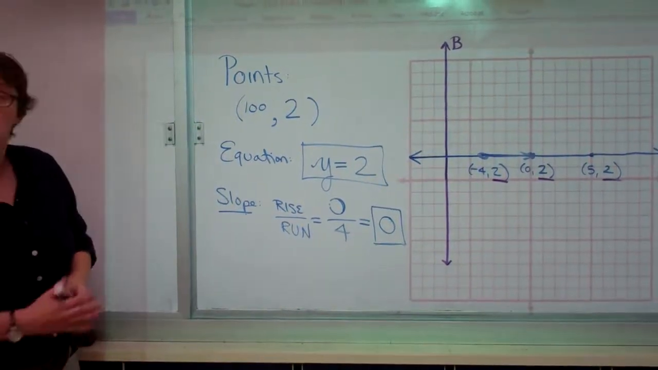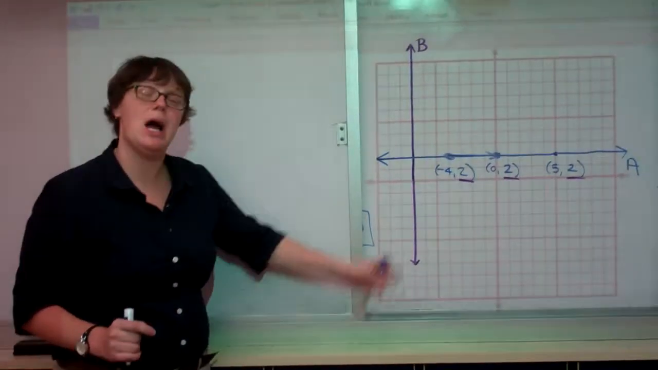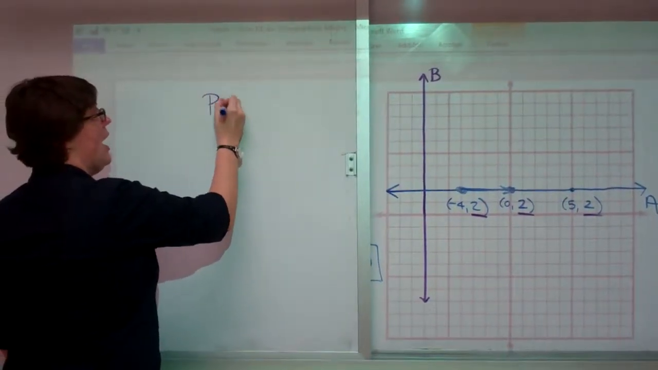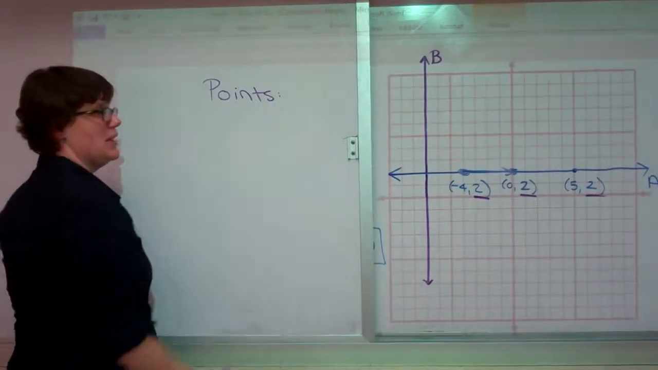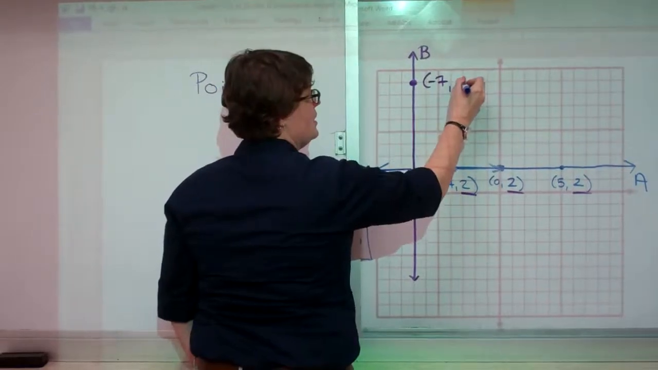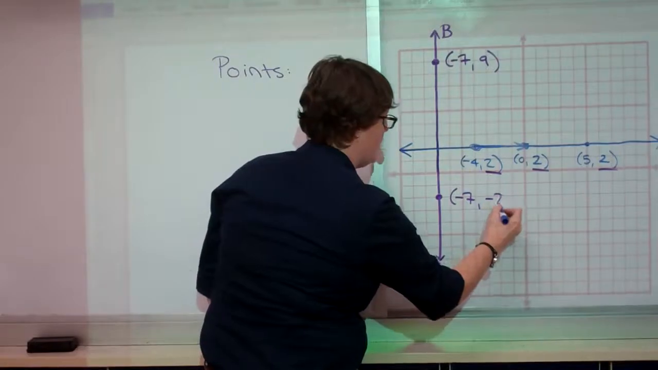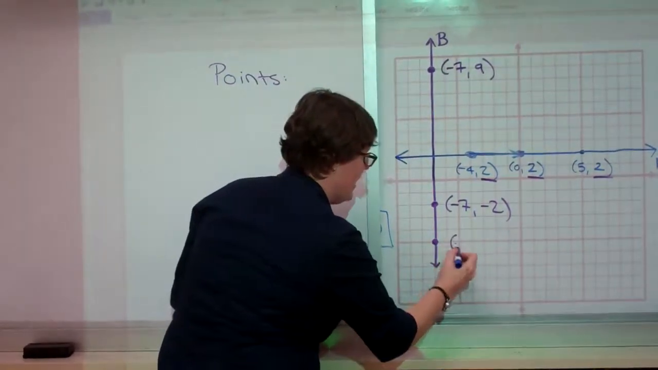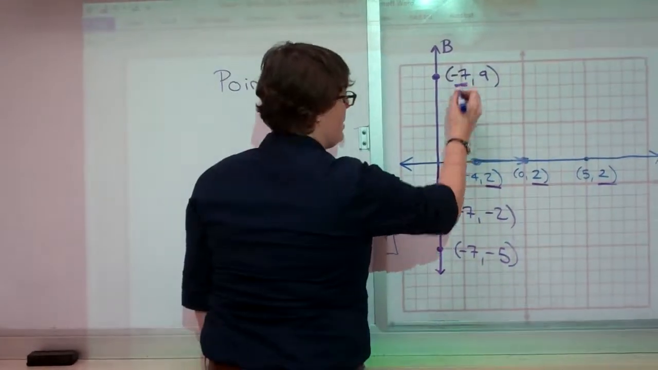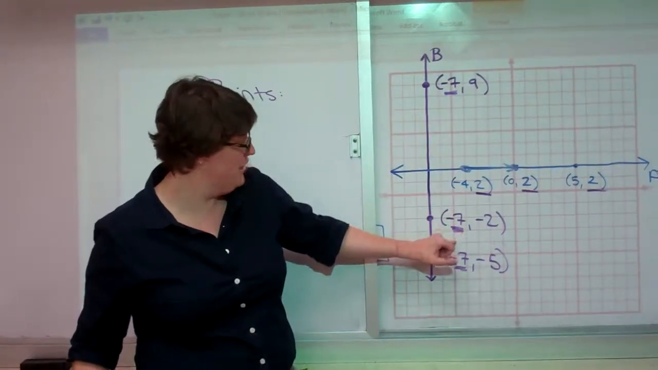Okay, on to our second line, line B. Line B is a vertical line. It goes straight up and down. If I were to examine certain points on this line, I will also see that they all have something in common. This line contains the point -7, 9. It contains the point -7, -2. It contains the point -7, -5. Notice something? Every single point on this line has an x of -7.